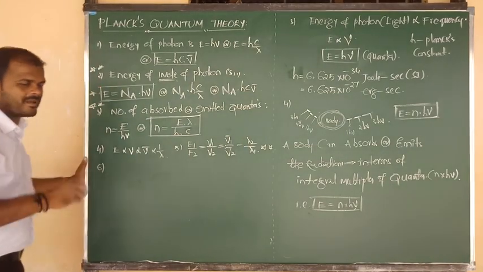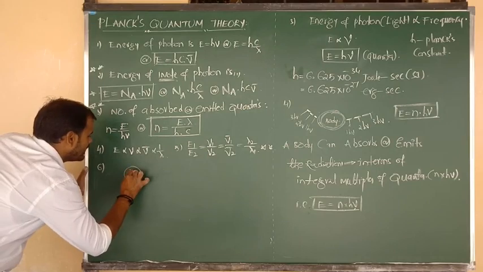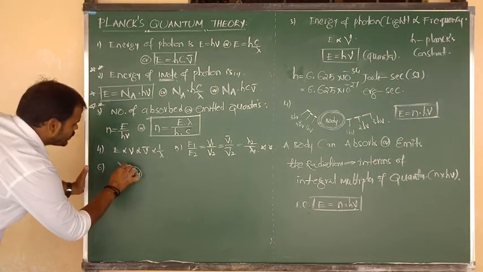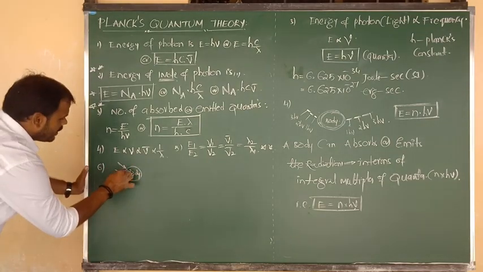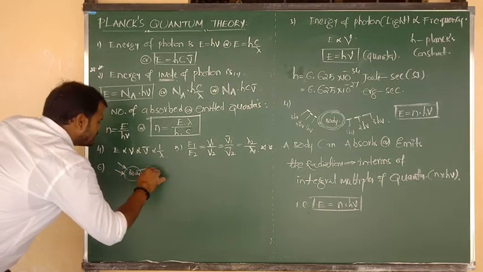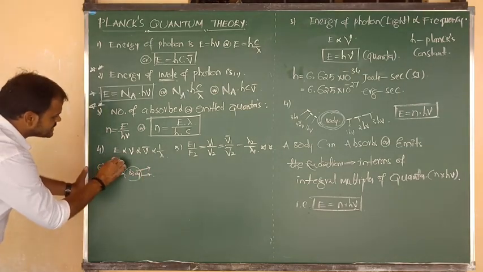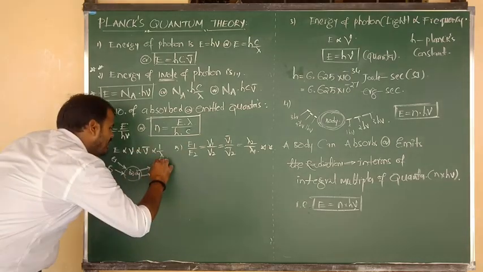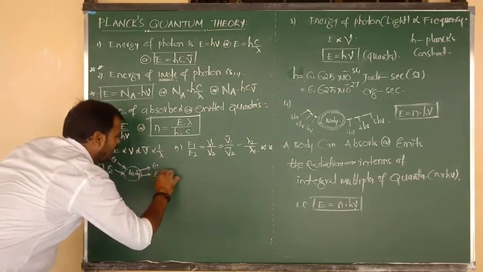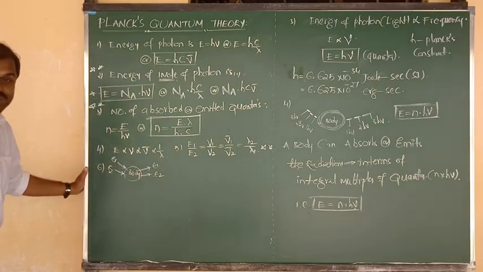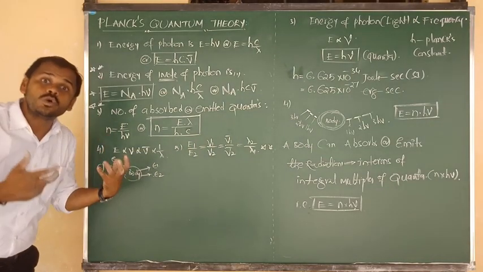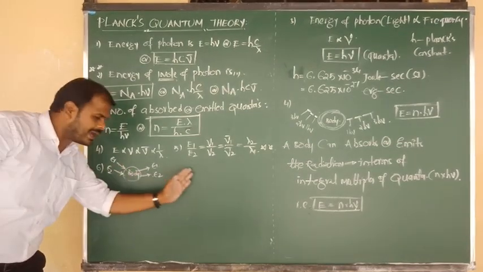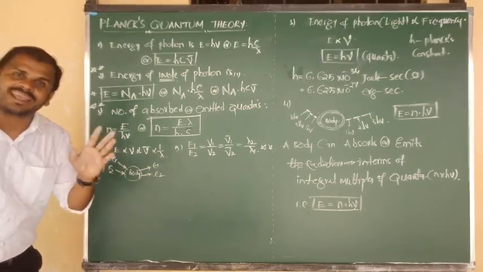You have to understand this a little bit. First, suppose there is a particular object or body, and suppose it is absorbing 2 radiations, and also emitting 2 radiations. The first radiation energy is E1, the second radiation energy is E2, and the first emitted radiation is E1 and the second emitted radiation is E2. You can consider any. So they can ask you the question: find the total absorbed energy by the black body, find the total emitted energy by the black body. Questions like that will come.